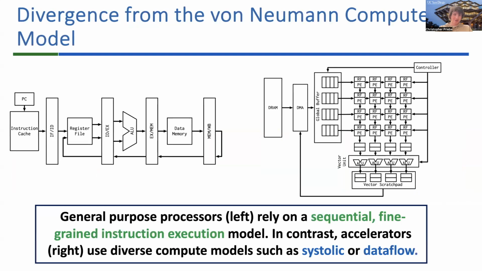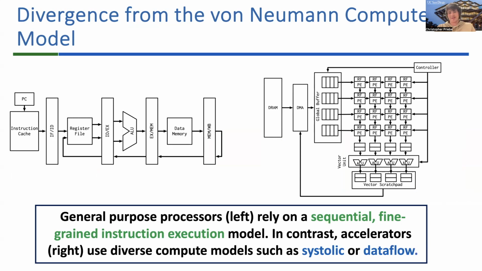So moving on to the actual content. On the left here, we have the typical 5-stage pipeline model for a general purpose processor. And CPUs, general purpose processors, are based on the von Neumann model of computing, which involves sequential fine-grained instruction execution.